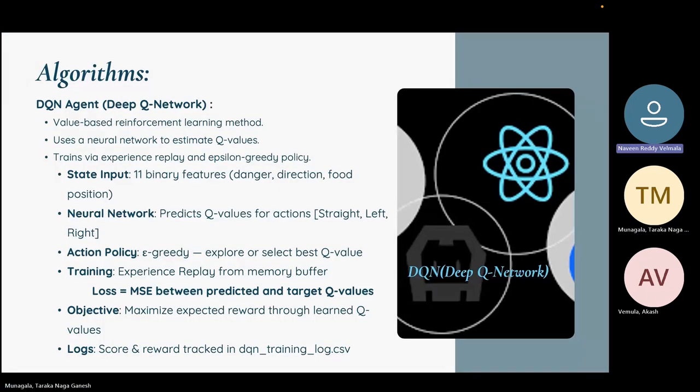DQN is a value-based method. It uses a neural network to predict Q values for each possible action. We used 11 binary inputs: danger detection, direction, and food position. The model outputs Q values to move straight, turn left, or turn right. We used experience replay to sample past moves and an epsilon-greedy policy to balance exploration. It showed fast learning, but performance was unstable with spikes during training.